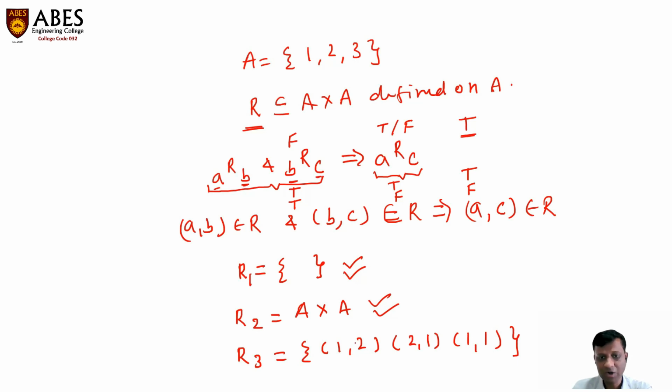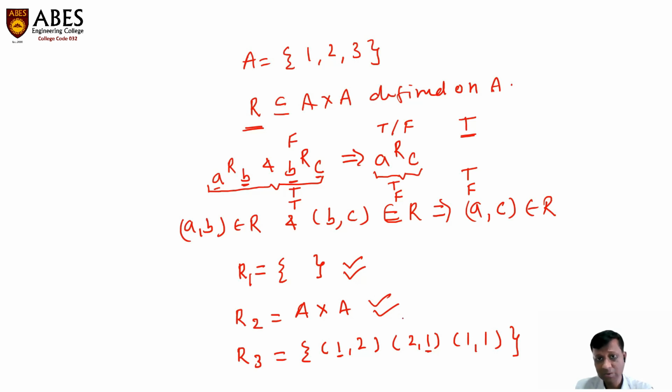So take 1 comma 2 as A comma B. Now we have to search for an ordered pair which starts from 2, that is B comma C. A will become 1 and C will become 1. Is 1 comma 1 present in the relation? Yes, 1 comma 1 is present. So this ordered pair satisfies the condition.